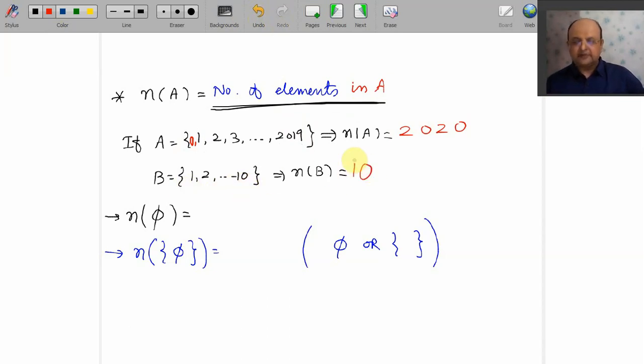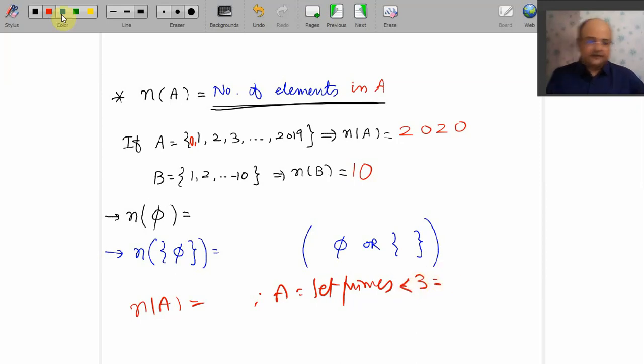Yes, it can be done easily. What is number of elements in set A if A is set of primes less than 3? What are the primes less than 3? Come on. Yes, only one prime. What is that? 2. So N of A will be 1.